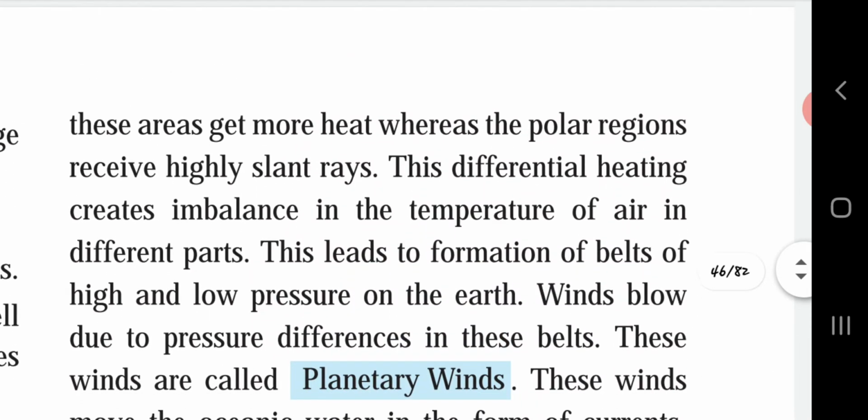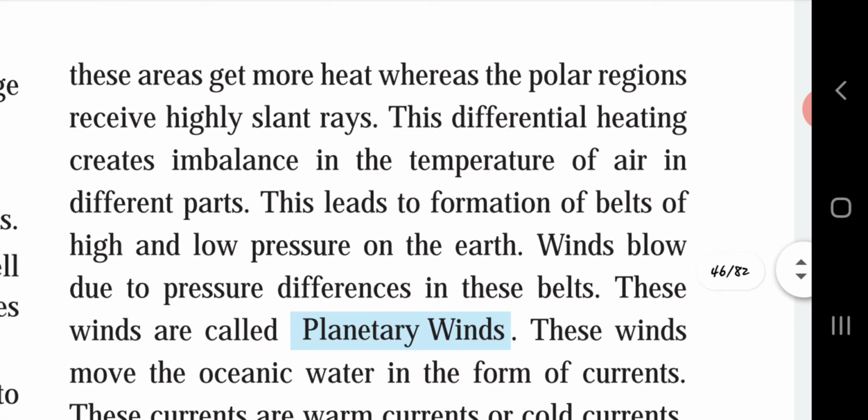As a result, these areas get more heat, whereas the polar regions receive highly slant rays. As in previous lessons, I told you about the earth and its different parts: the polar region, the equator, the temperate zone, and others. In that content we saw the highest temperature is at the equator and the lowest temperature is at the polar regions. Due to the highly slant rays at the polar regions, the heat received in that part is less. This differential heating creates imbalance in the temperature of air in different parts.